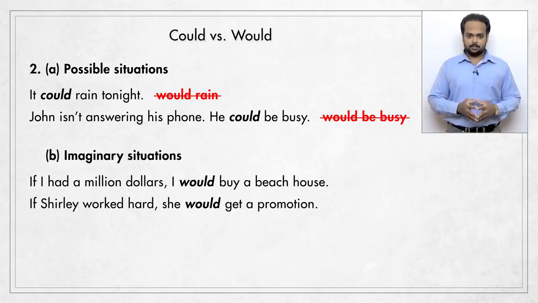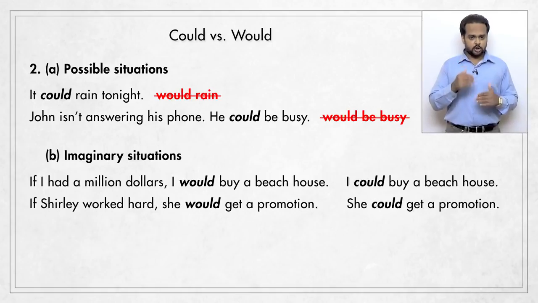Here's another example. If Shirley worked hard, she would get a promotion. This means she doesn't work hard, she's lazy, so she's not going to get a promotion. Now, in both of these sentences, we can use could to show imaginary ability, but it's less common. Would is used a lot more when it comes to imaginary situations. This is the second difference.